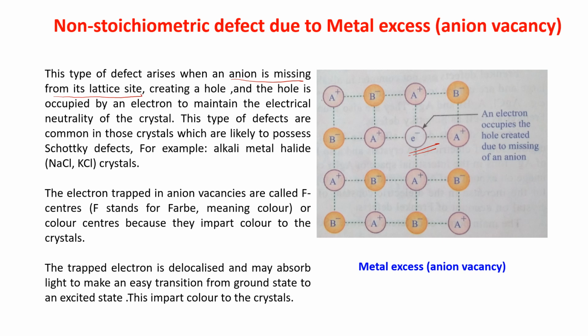Now from that NaCl, Cl minus will come out because we are heating, so it is getting more energetic. So the chloride ion will come out and it will try to make a bond with sodium. So it will ionize the sodium vapor, that sodium atom. In that case, it will release an electron. And that electron will come and take this place, this hole.